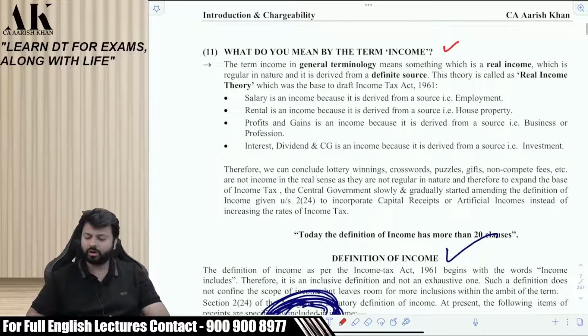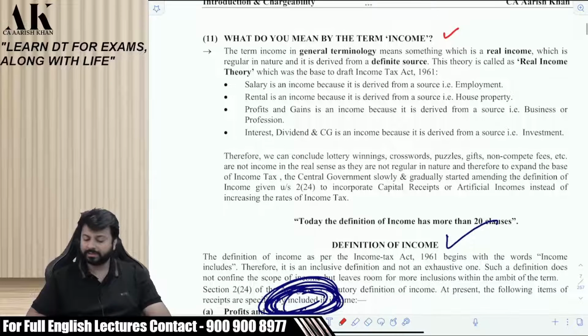Therefore, we can conclude lottery winnings, crossword puzzles, gifts, non-compete fees, etc. are not income in the real sense, as they are not regular in nature. Therefore, to expand the base of income tax, the central government slowly and gradually started amending the definition of income given under section 2(24) to incorporate capital receipts or artificial incomes instead of increasing what? The rates of the income tax. Are you clear? Please say.